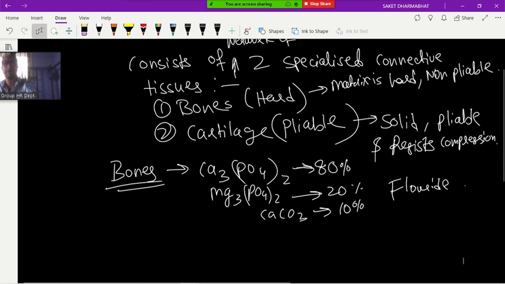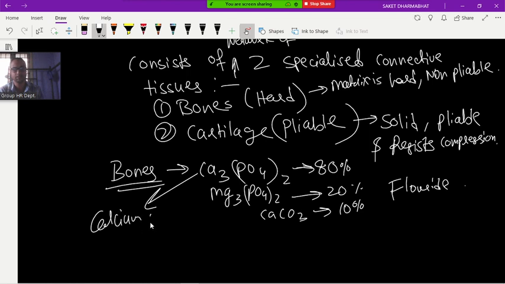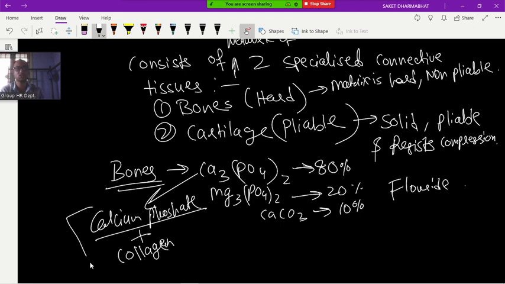So if the question is asked which is the highest found inorganic substance in the bone, what will it be? Calcium phosphate. If you mix calcium phosphate and collagen fiber, these two are responsible for the hardness of bone.